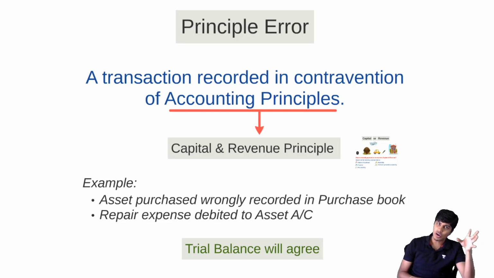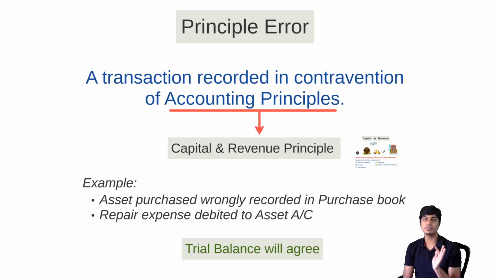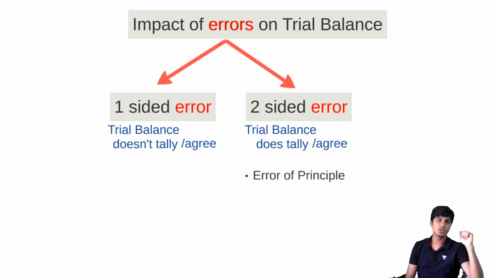The transaction is recorded correctly, but only the capital item is treated as revenue or vice versa. So the error is only in treatment of capital and revenue, but it will not lead to disagreement of trial balance. So in spite of this error, trial balance will still tally. That is principal error. So principal error is a two-sided error.